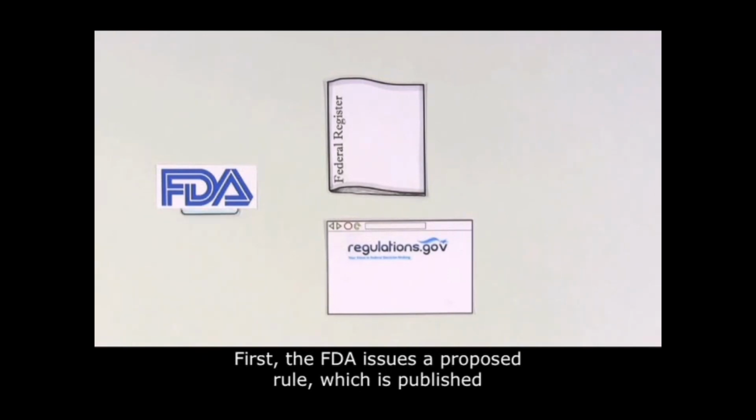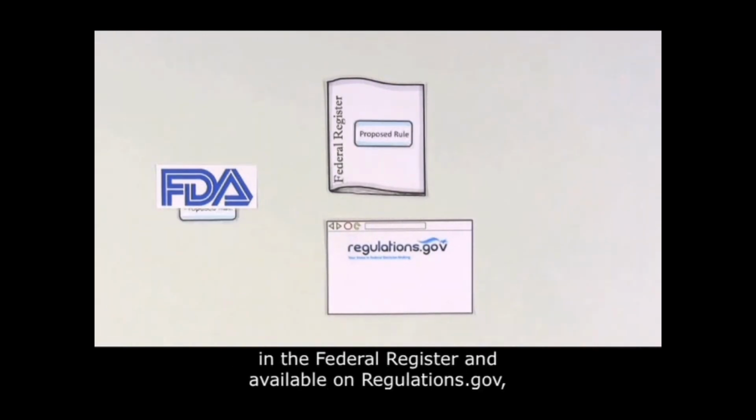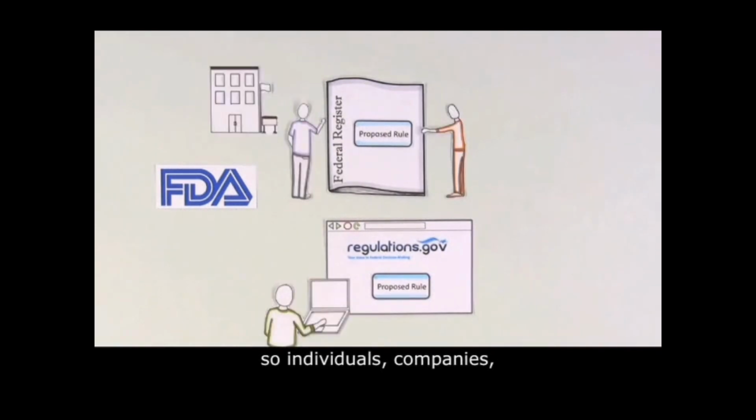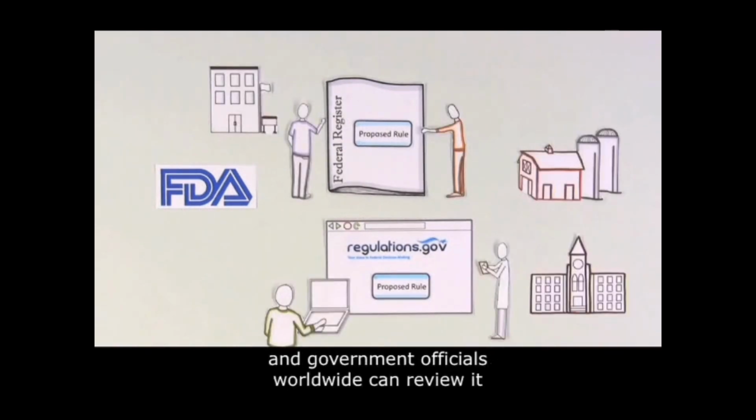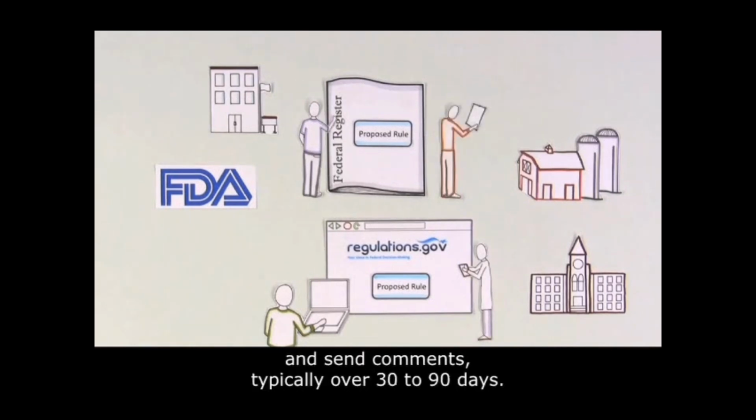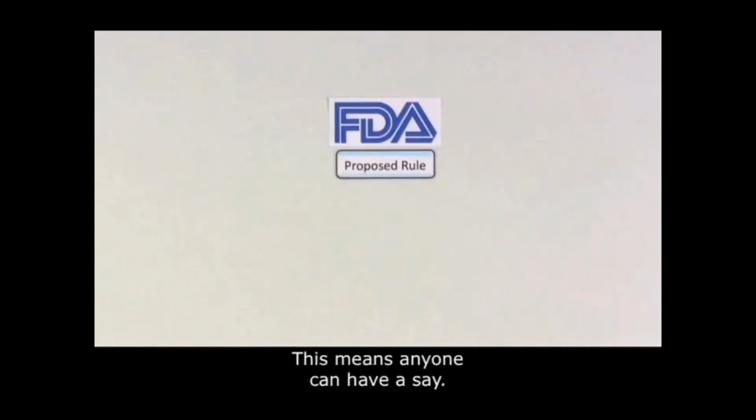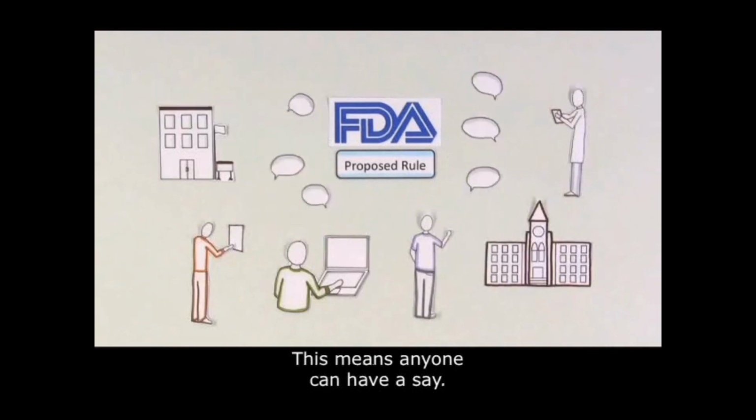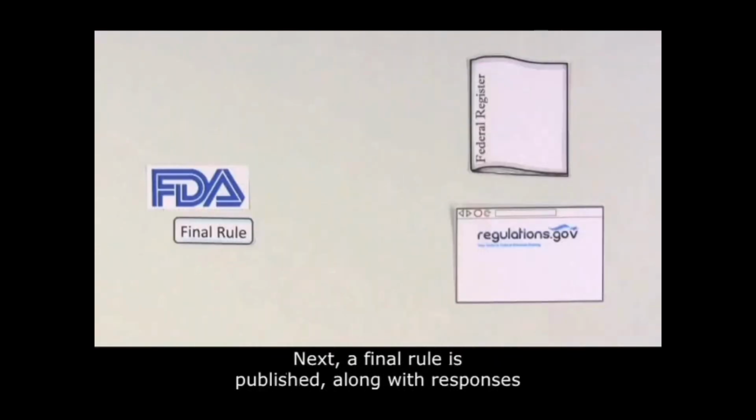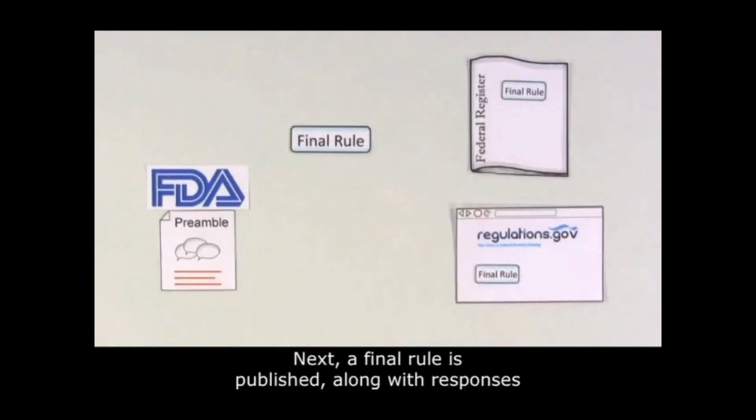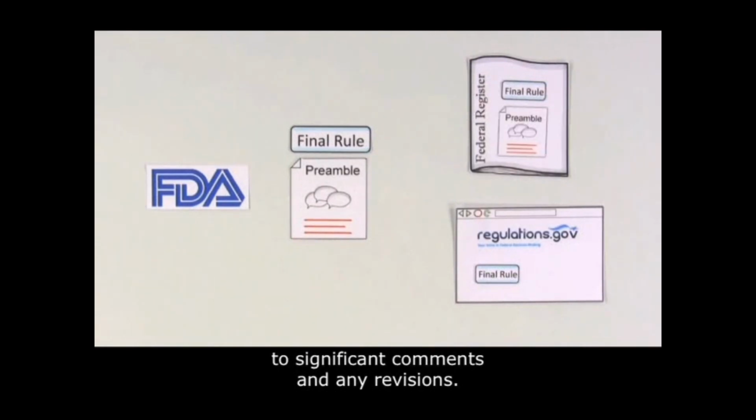First, the FDA issues a proposed rule, which is published in the Federal Register and available on regulations.gov, so individuals, companies, and government officials worldwide can review it and send comments, typically over 30 to 90 days. This means anyone can have a say. Next, a final rule is published, along with responses to significant comments and any revisions.